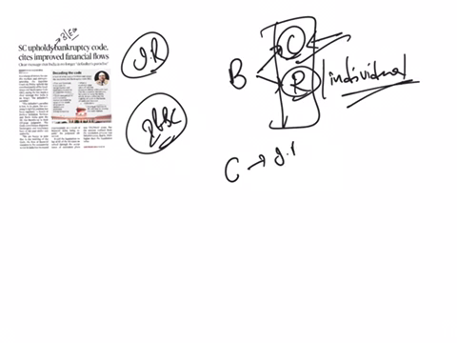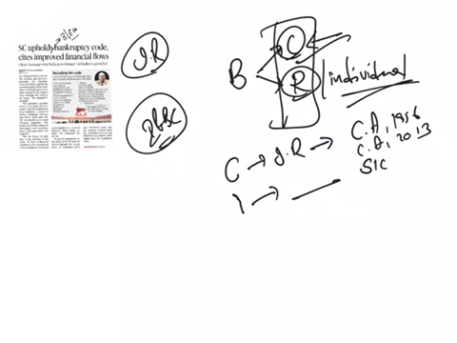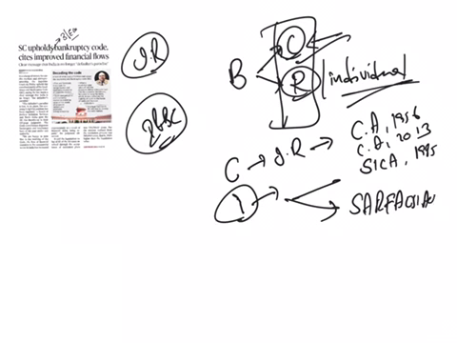Corporate insolvency resolution was done under separate laws such as the Companies Act of 1956, the Companies Act of 2013 and the Sick Industrial Companies Act of 1985. Whereas for retail borrowers, there were laws like the SARFAESI Act of 2002. SARFAESI means Securitization and Reconstruction of Financial Assets and Enforcement of Security Interest Act. And the other one is the Recovery of Debts Due to Banks and Financial Institutions Act of 1993.